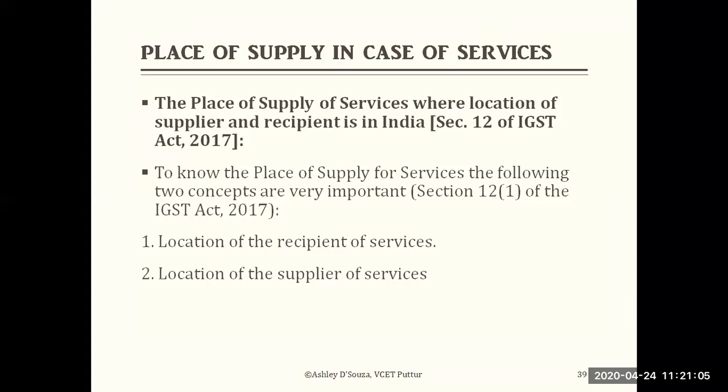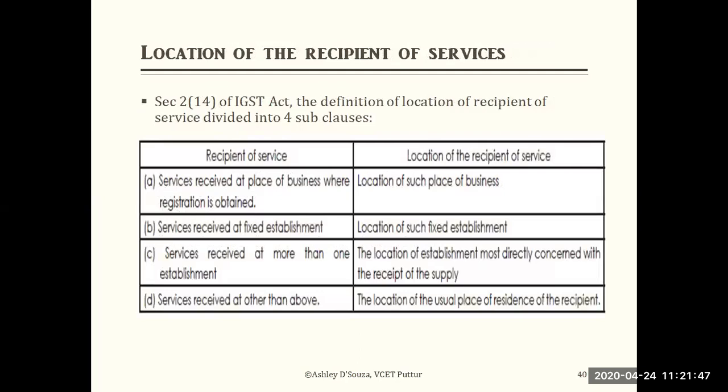So far we discussed goods. Next comes services. Here two things need to be considered. The place of supply of service, where the location of the supplier and recipient is in India, falls under section 12 of the IGST Act, Integrated GST Act 2017. Under subsection 1, there are two things you have to remember: the place of supply for service depends on the location of the recipient of the service and the location of the supplier of the service. These two things are very important.